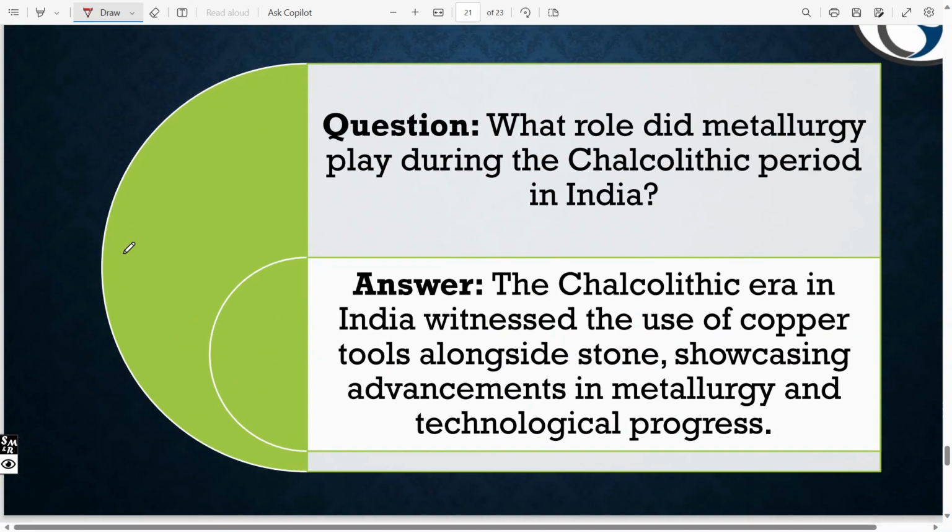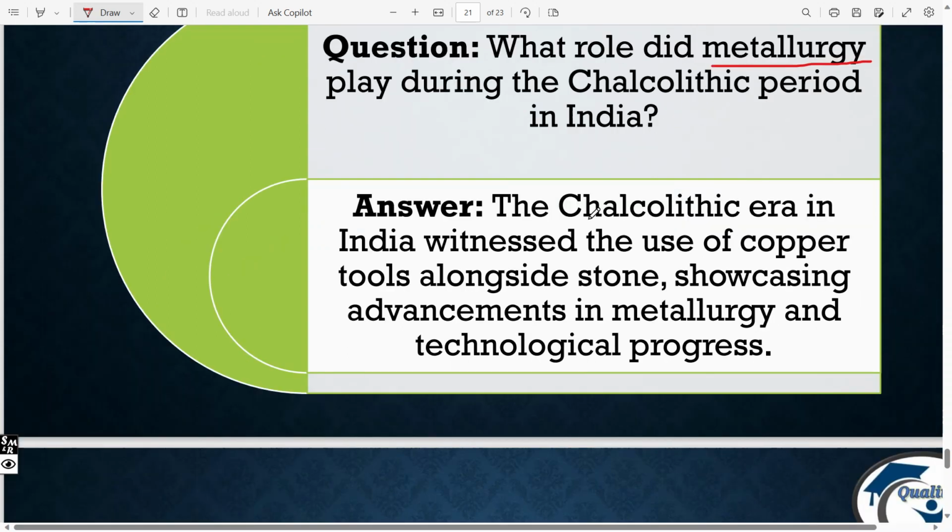Next, what role did metallurgy play during the Chalcolithic period in India? Okay, meteorology means the study of weather and climatic conditions and other requirements for humans. Now let's see. The Chalcolithic era in India witnessed the use of copper tools alongside stone, showcasing advancements in metallurgy. Okay, this is known as metallurgy and technological progress.